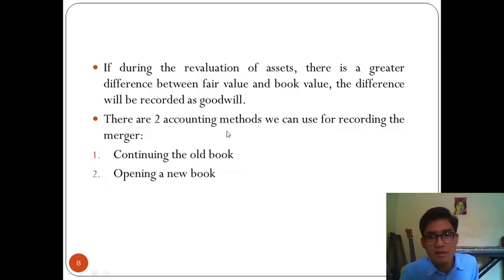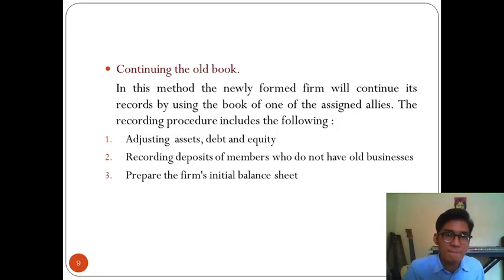There are two accounting methods we can use for recording the merger. The first one is continuing the old book. The second is opening a new book. For continuing the old book, in this method, the newly formed firm will continue its records by using the book of one of the assigned partners. The recording procedure includes the following: adjusting assets, debt and equity, recording deposits of members who do not have old businesses, and preparing the firm's initial balance sheet.